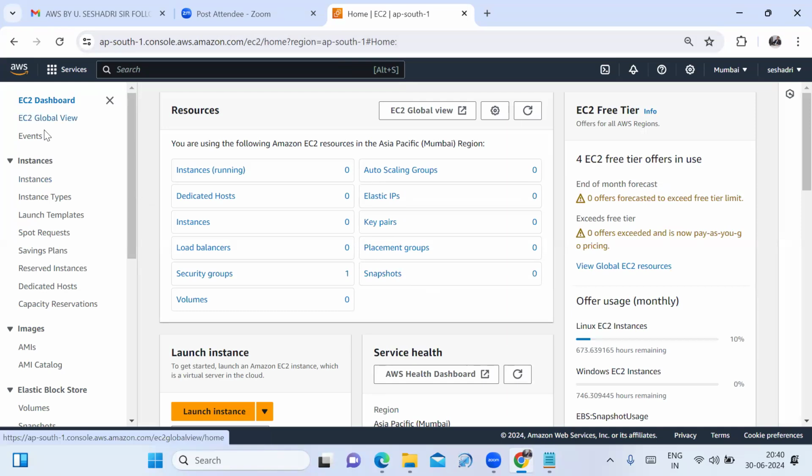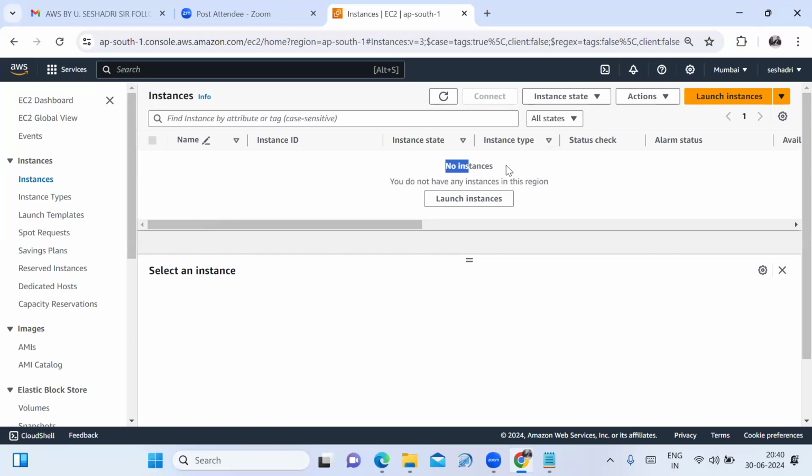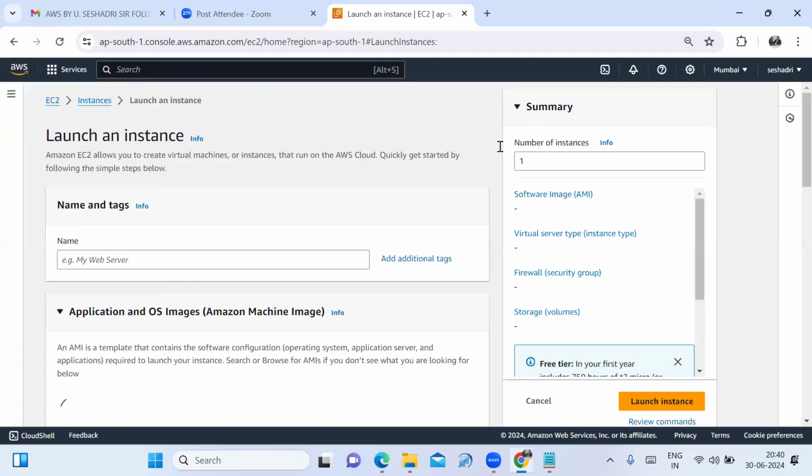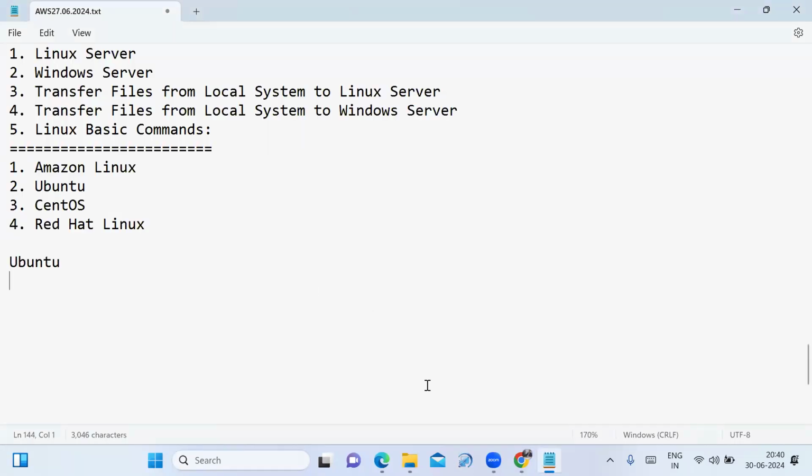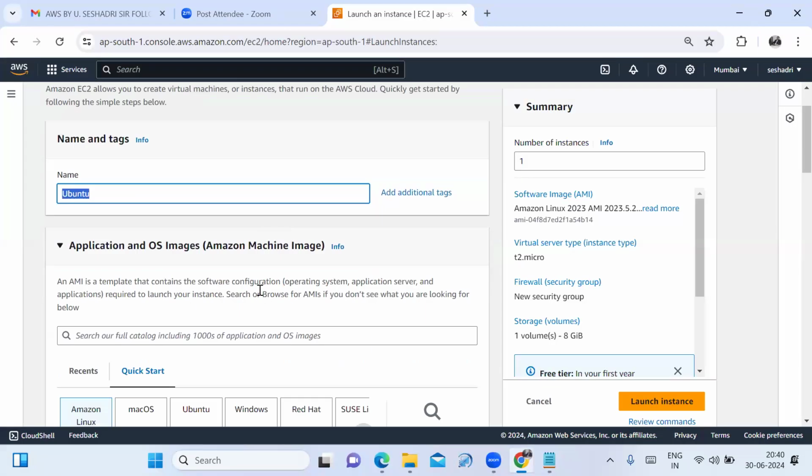For that, on the left side, the Instances option is there. No instances are launched now, so we have to launch the instance. You know well how to launch instances. You have to give the instance name. You may give any name; I have given Ubuntu. Copy this instance name and paste it in the notepad. Next, we scroll down. The next step is the operating system image, which is nothing but the Amazon Machine Image.